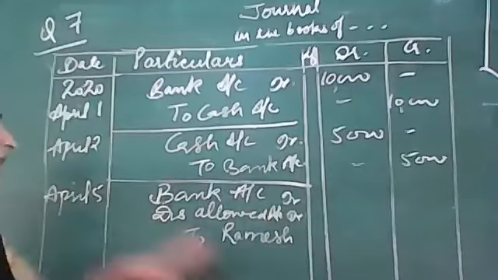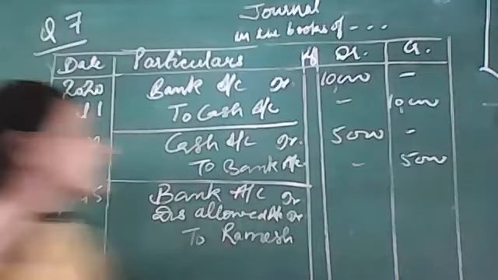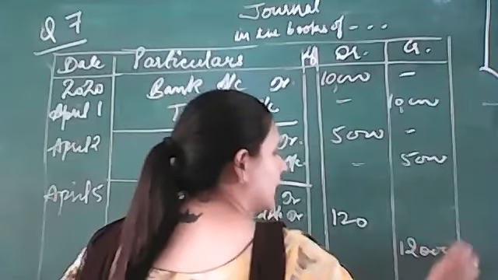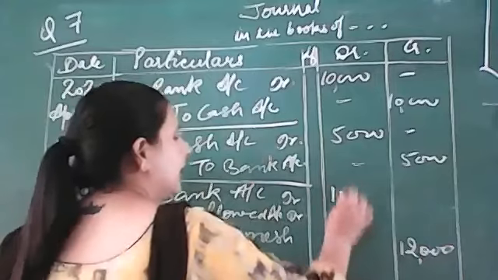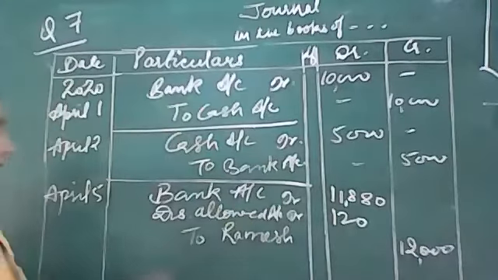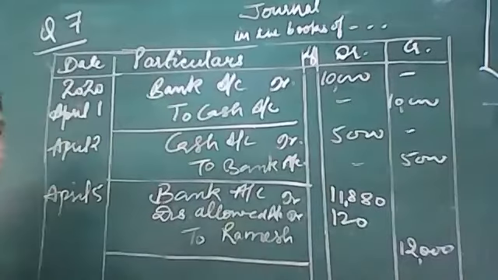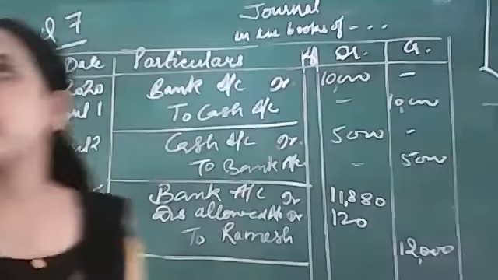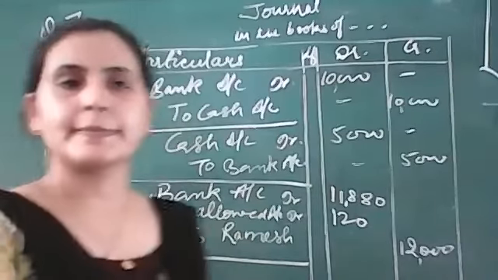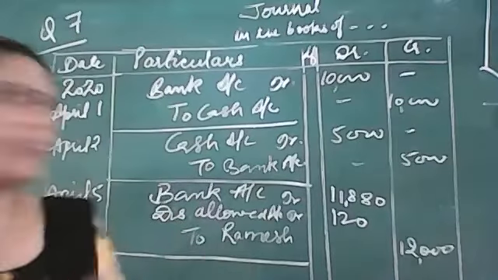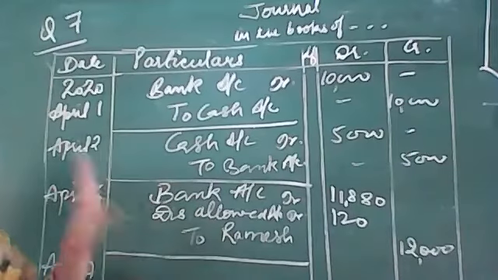Now what is there? Ramesh is paying us. How much is paying? 120 we have, but discount is allowed. 12,000 minus 120 will be 11,880. It will be only this much. So this is entry April 5. Entry number next, April 7.